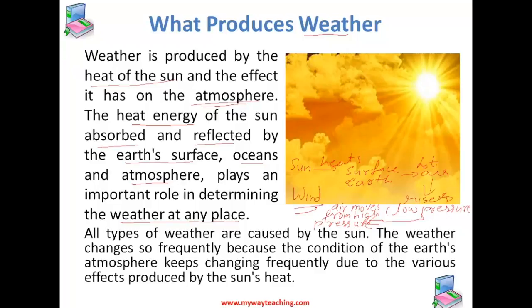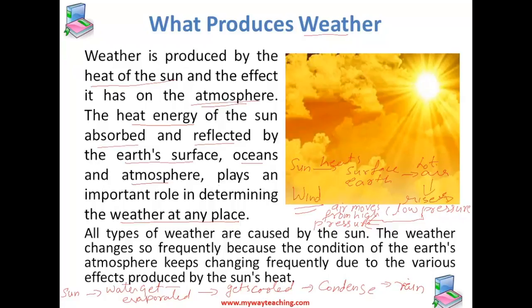Another example could be that we know that due to sun's heat, water gets evaporated. This water vapors rise high in the atmosphere and get cooled, where they condense and clouds are formed, which produces rain.